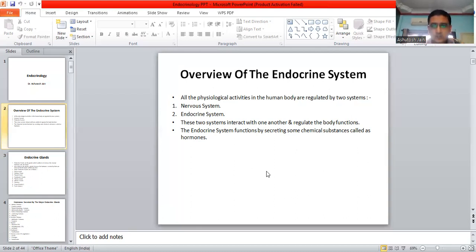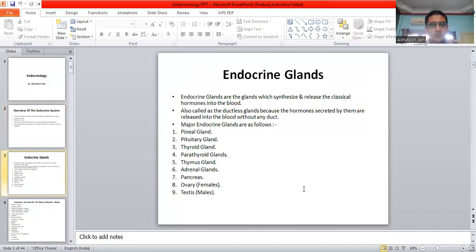So, moving on forward, and to add on, these hormones are basically being secreted from the master endocrine gland. The master endocrine gland is the hypothalamus. Endocrine glands are the glands which synthesize and release the classical hormones into the blood. That means I already gave you the example that growth hormone releasing hormone, and again this hormone goes to the pituitary gland and releases the growth hormone.